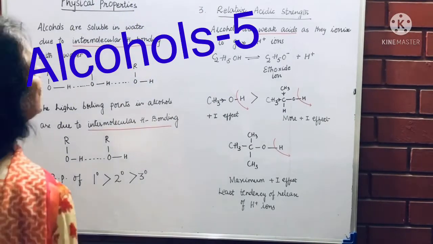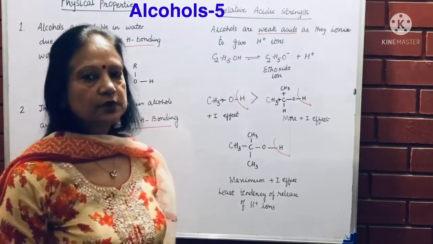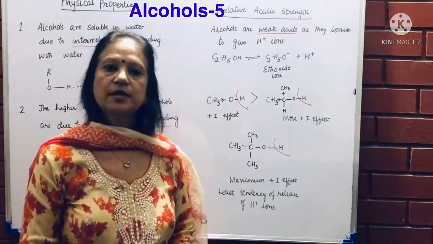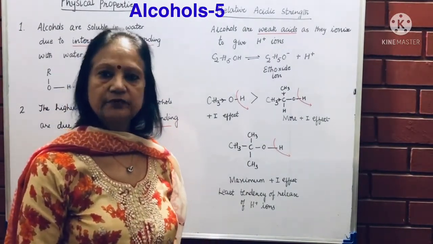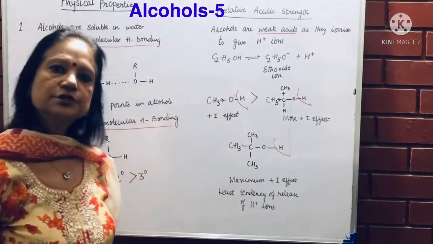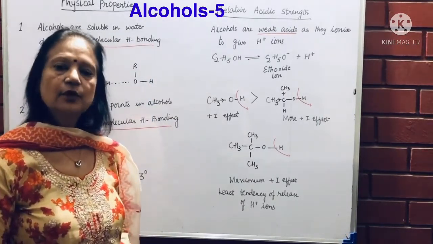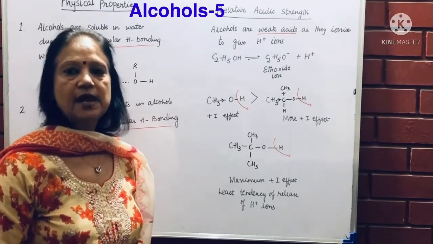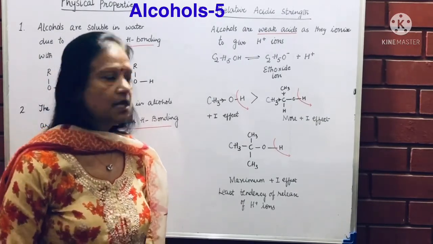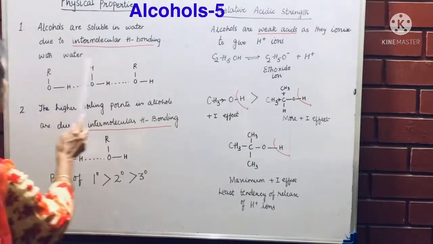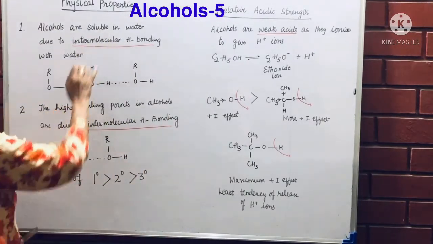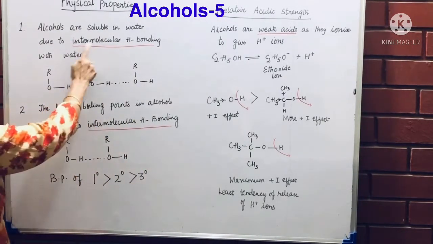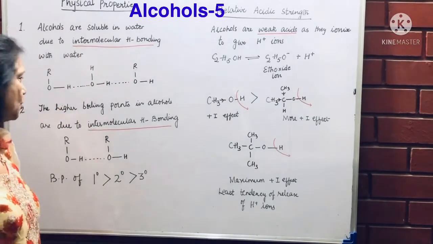Now let us look at some important properties of alcohols. We had learned about hydrogen bonding earlier in class 11, which meant that the hydrogen atom attaches itself to an electronegative atom, and that electronegative atom should be of small size. So we are looking at alcohols, where alcohols are soluble in water because of intermolecular hydrogen bonding.